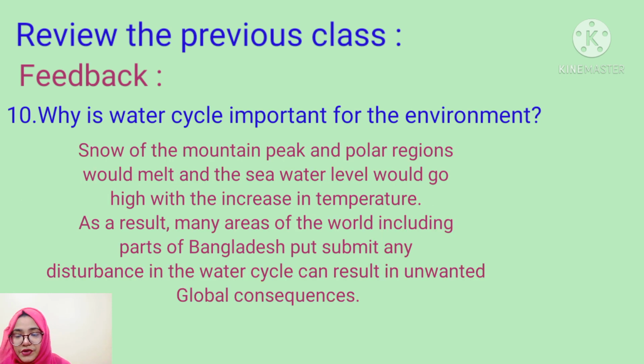Snow of the mountain peak and polar regions would melt and the seawater level would go high with the increase in temperature. And as a result, what will happen? Many areas of the world, including parts of Bangladesh, would submerge. So any disturbance in the water cycle can result in unwanted global consequences.